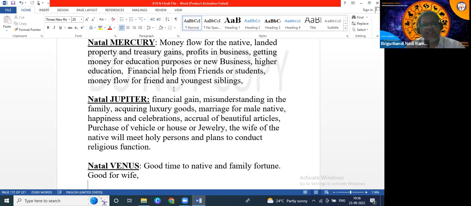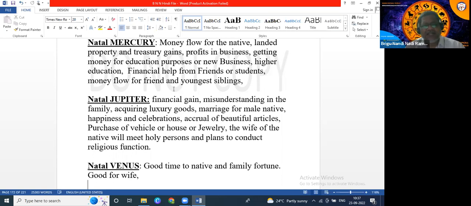Sometimes there is misunderstanding in the family, because Jupiter and Venus are opposite to each other by nature: Jupiter is Devaguru and Venus is Asura Guru. Venus gives money and everything, and the native will acquire luxury goods. Marriage for a male native, this we have to observe.